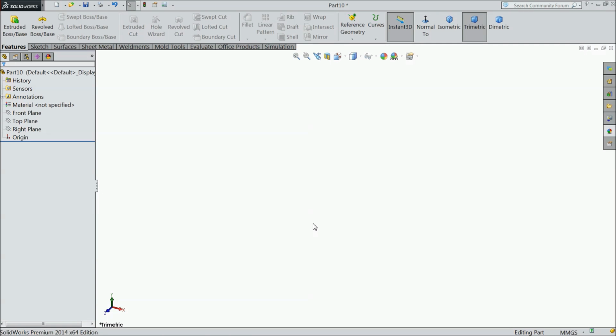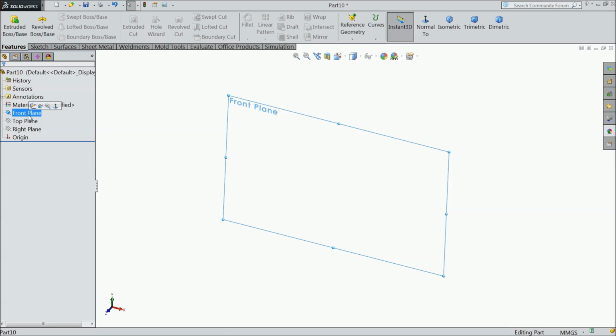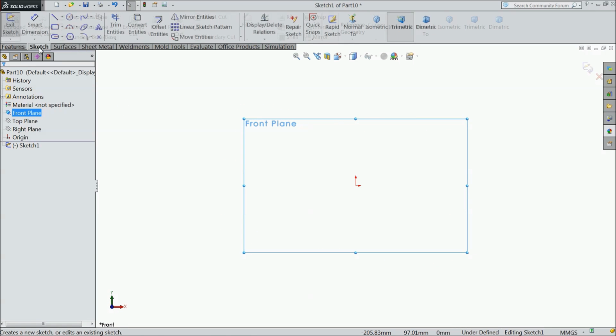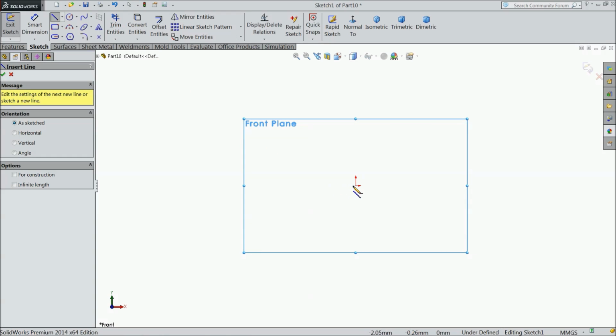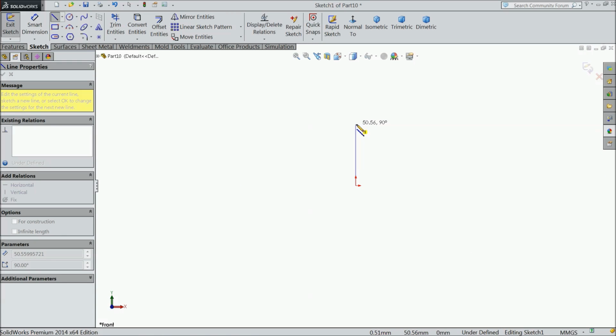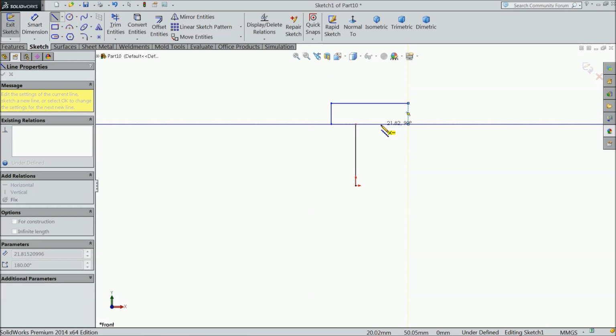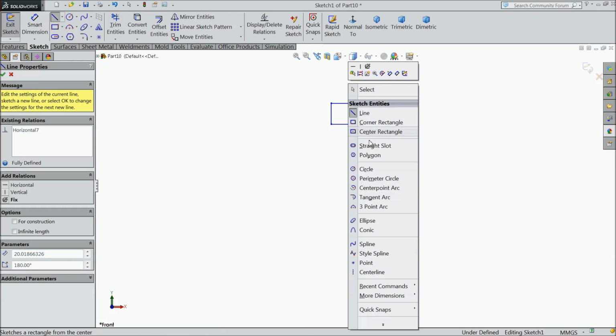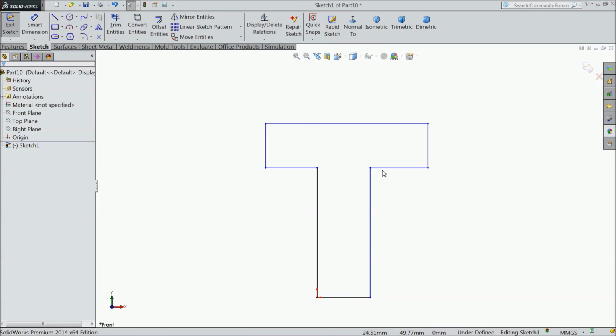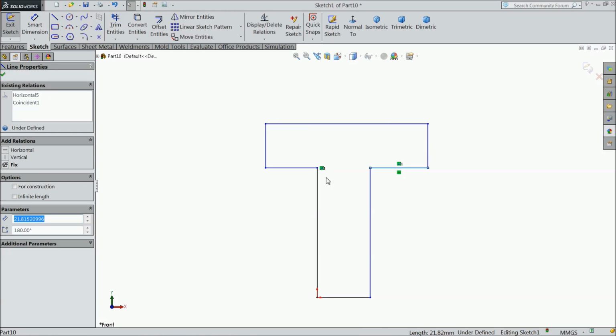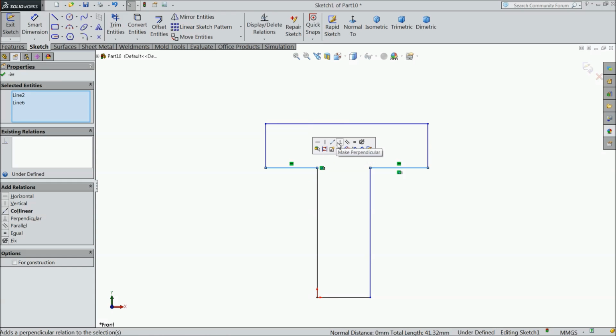Now we will sketch the shaft key or barrel key. Choose front plane, sketch. Select corner rectangle and start from origin point. And draw a T-shaped geometry. Select both the lines and make relation collinear.